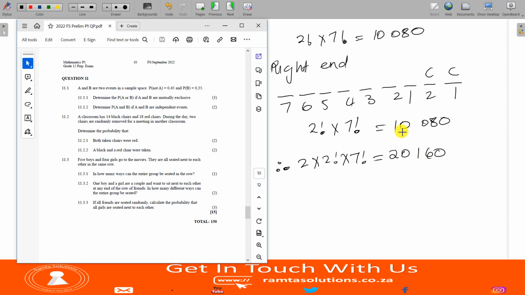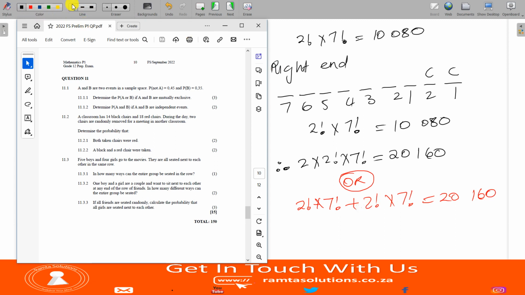Alright? So if you like, guys, you can add these together. You can say, it is this guy plus this guy. It's the same thing. What I did here is the same thing. Or you can say it is 2 factorial times 7 factorial plus 2 factorial times 7 factorial, which is 20,160.